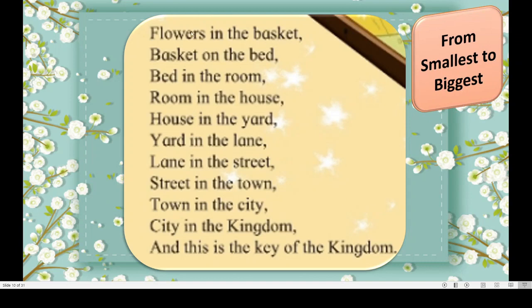Smallest is flowers. Then comes bed, then room, then house, yard, then lane, then street, town, city and kingdom. Got this? Means it is given from smallest to biggest.